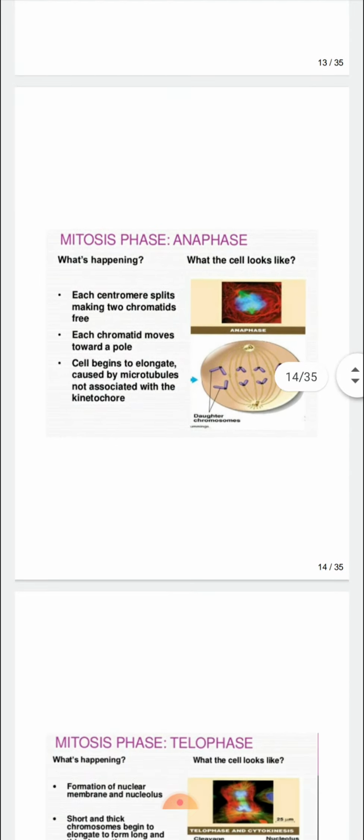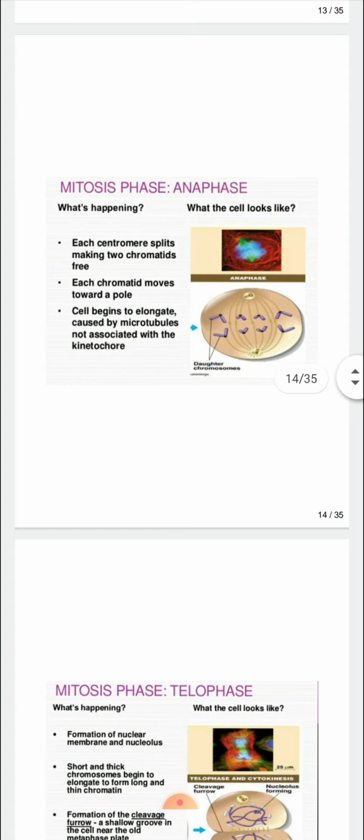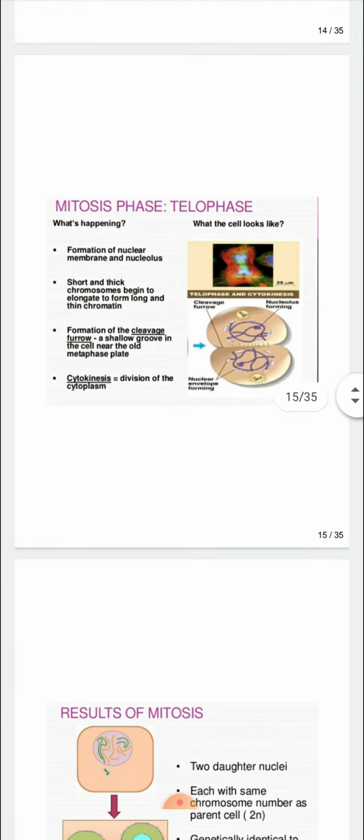Then next is the anaphase. So in anaphase the centromere splits, making two chromatids free. Each chromatid moves toward a pole. The cell begins to elongate, caused by microtubules not associated with the kinetochore. So this figure shows. Then next is the telophase.